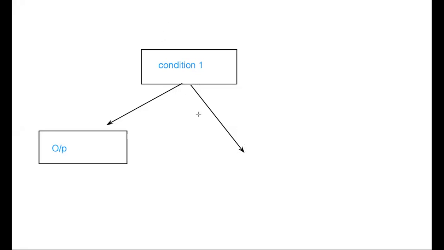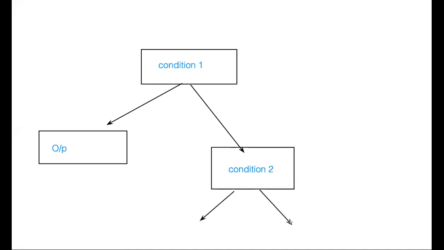If this is true, we'll show some output. If this is false, we want to check some other conditions also. So here we can have, say, condition 2. And based on whether this condition is true or false, we can have different flow again. So it can be something like this, right? Like this, we can have multiple flows in the program.